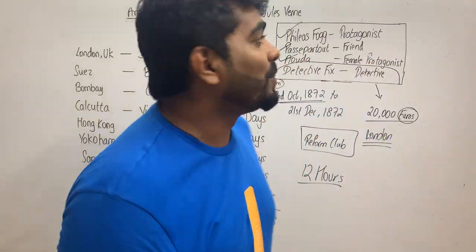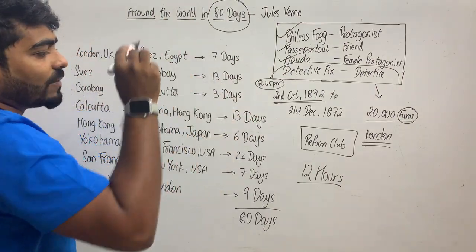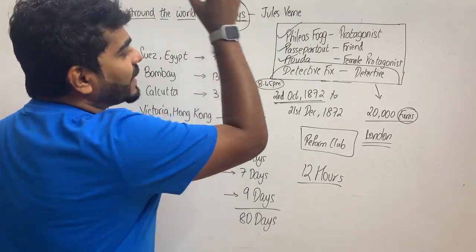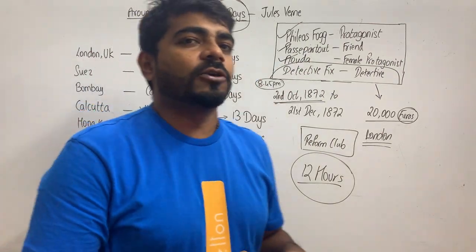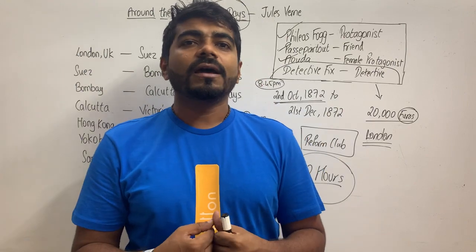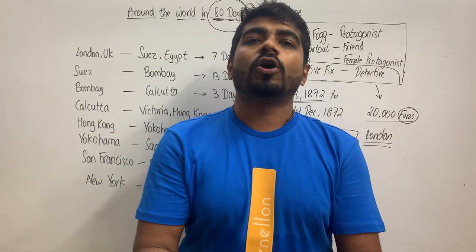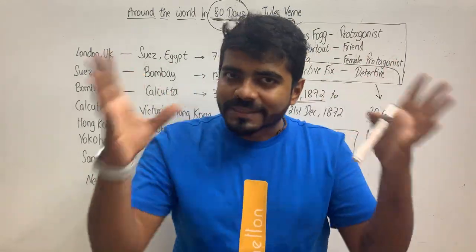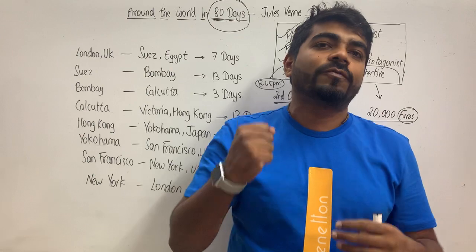And the most important part of the journey is the timeline. If time is being wasted, it won't work, it is 80 days only. So these 12 hours or the time that Detective Fix wastes is very, very precious time, and this is something that is kept in the forefront. This is the highlight of the whole setup, where time is being wasted and the readers are hooked. Oh no, this Detective Fix has come back.